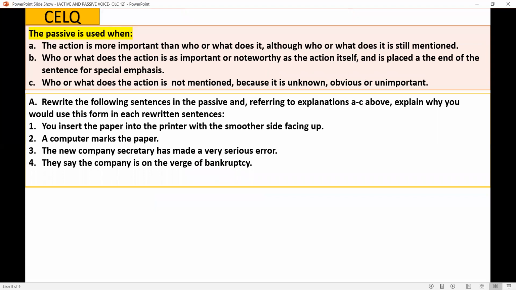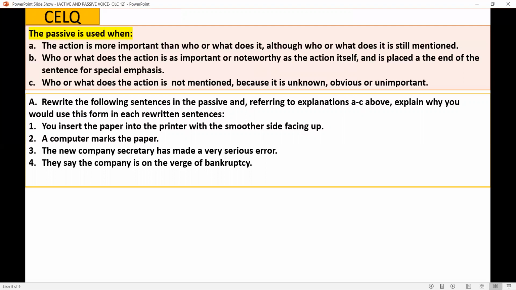Now, this time I'm giving you CELQ now at the end. Okay. Children, when do we use passive form? Here there are three ways. In three contexts, we use passive form. Look at this. The action is more important than who or what does it, than the subject. Although who or what does it is still mentioned. So the subject is still mentioned. So in that case, we use passive form.